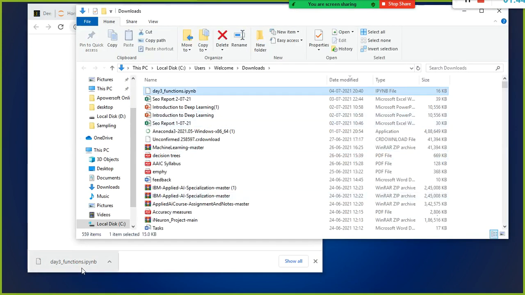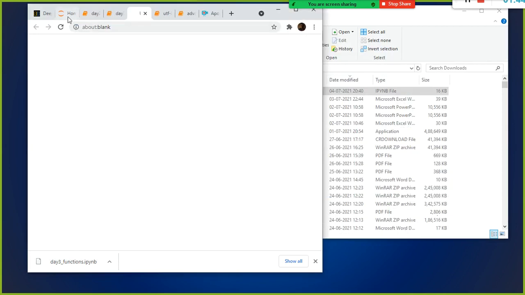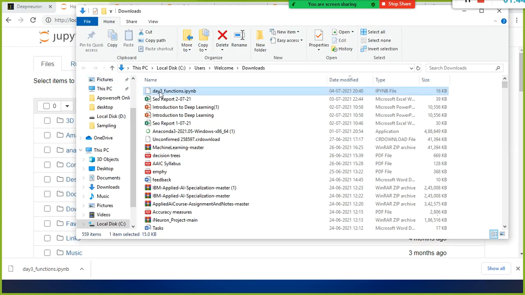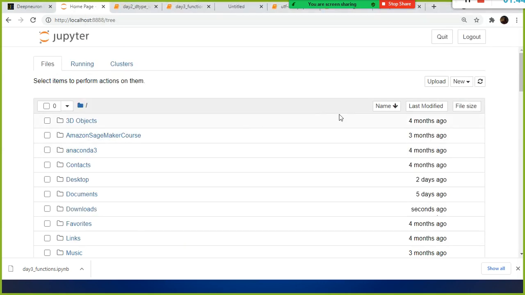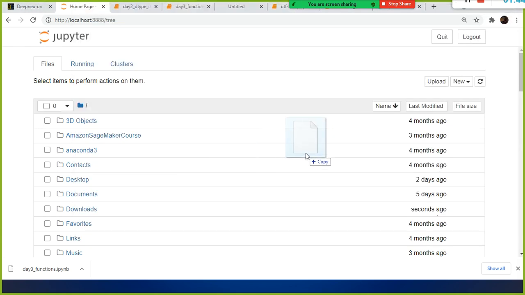Once you download this in your local system from WhatsApp, just start your Python Jupyter notebook. Go to the dashboard and drag this and drop it just below this line.